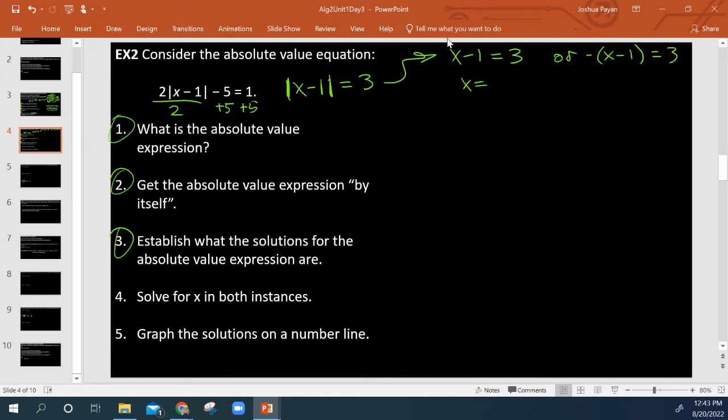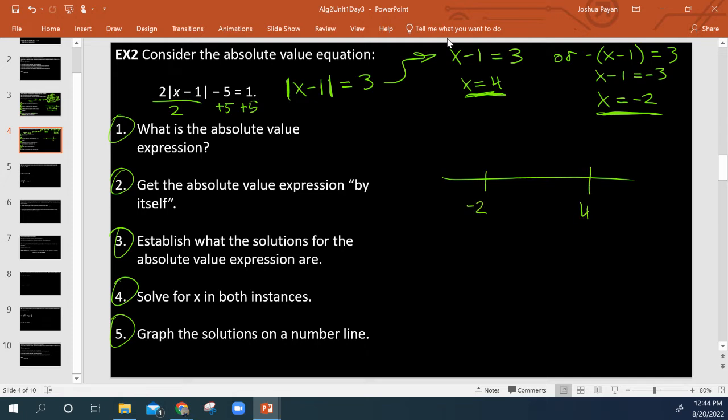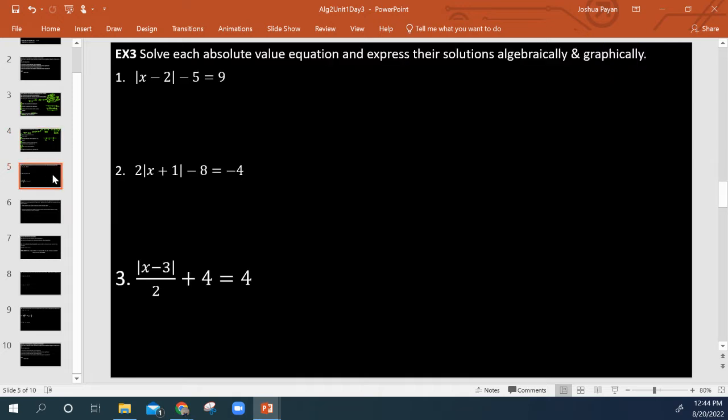That means x is either 4 or x is equal to negative 2. Then that's us solving, and then graphing them on a number line. So positive 4 would be here, negative 2 would be here, 0 would be somewhere in here, and both of my solutions exist at negative 2 or 4.